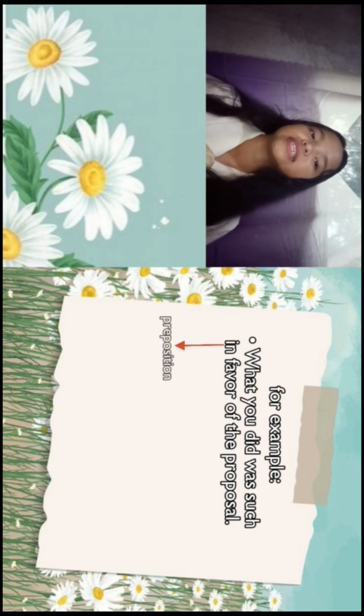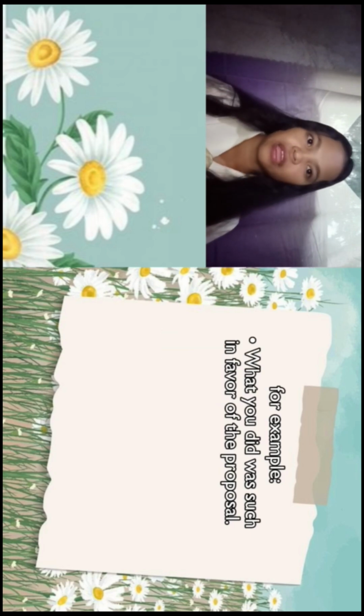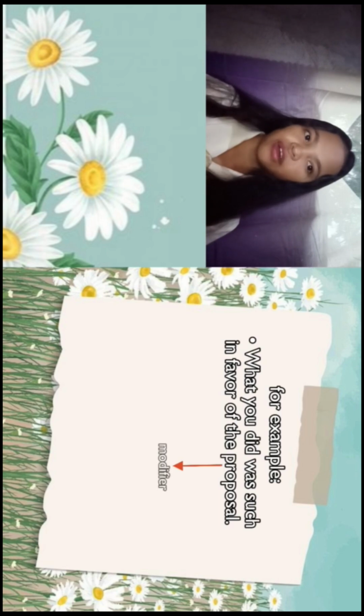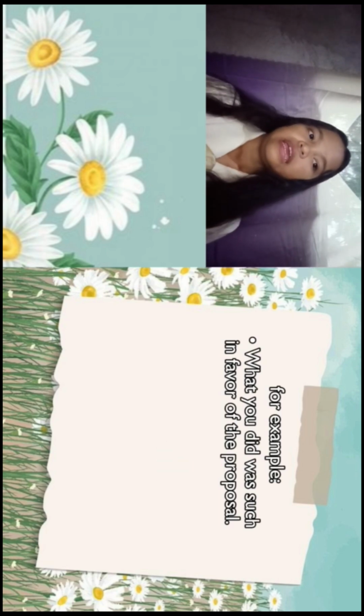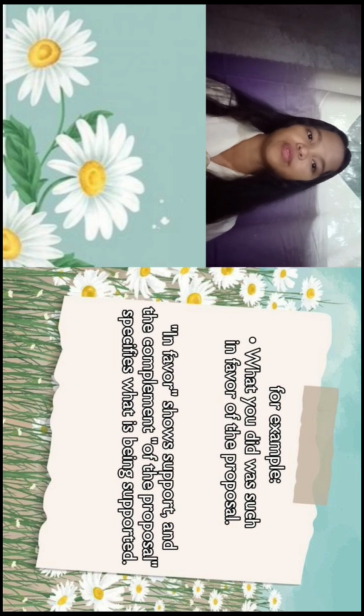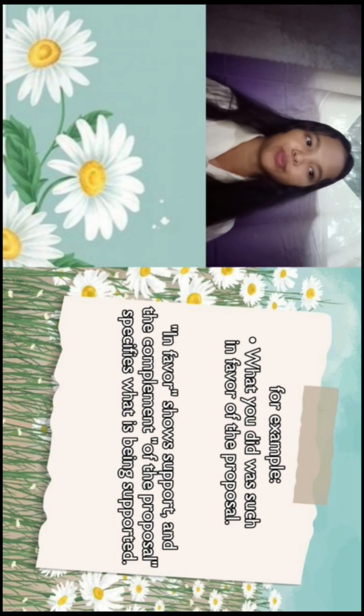The preposition in the sentence is in. The object of the preposition is favor, and the modifier is of the proposal. In favor shows support, and the complement of the proposal specifies what is being supported.